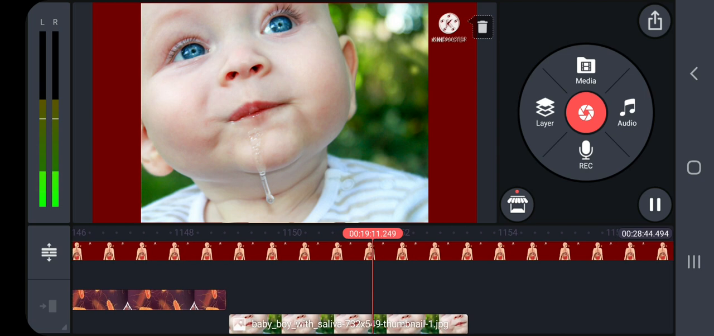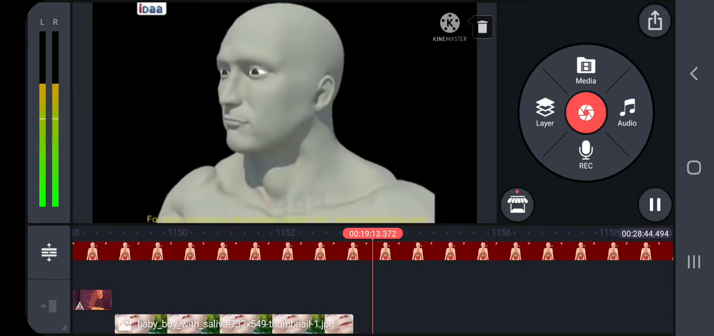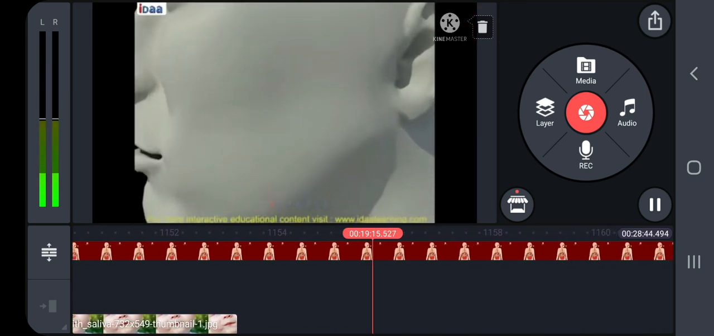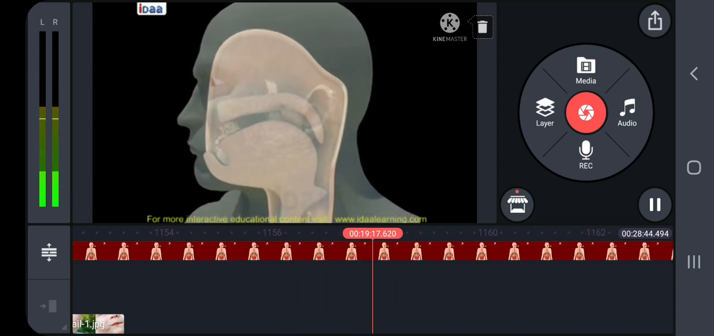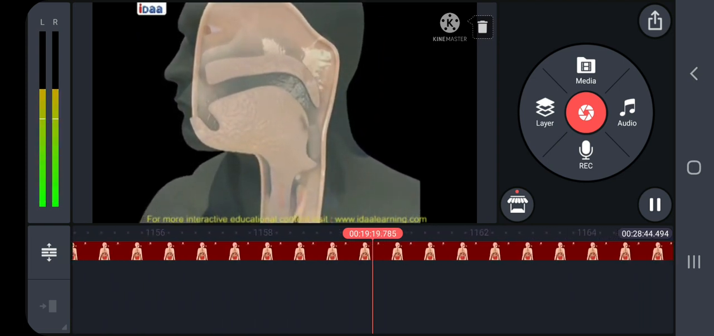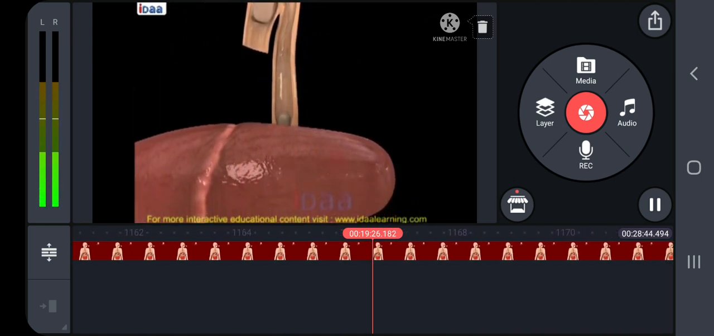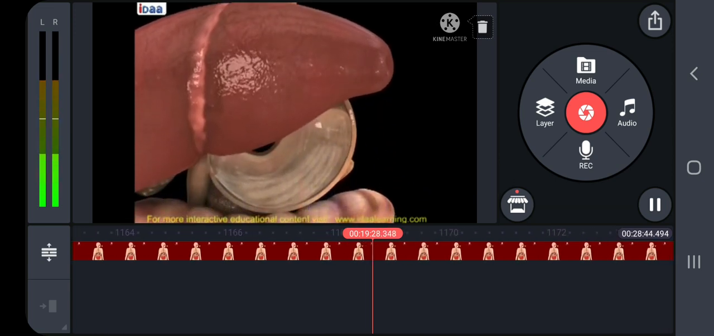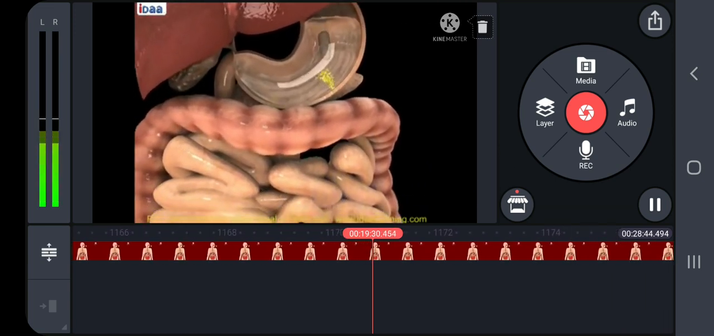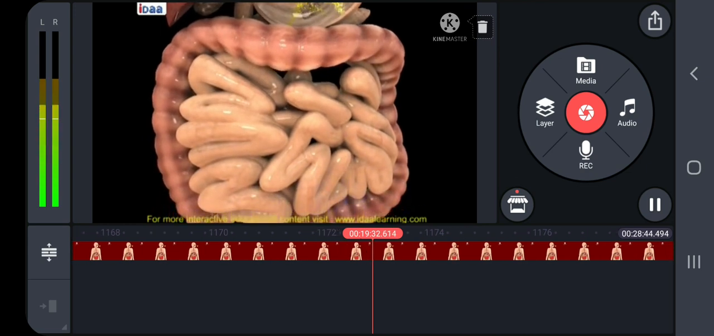The mucus in saliva prepares the food for swallowing by moistening, softening, lubricating, and adhering the masticated food into the bolus. About 30% of polysaccharide starch is hydrolyzed by salivary amylase enzyme into disaccharides.